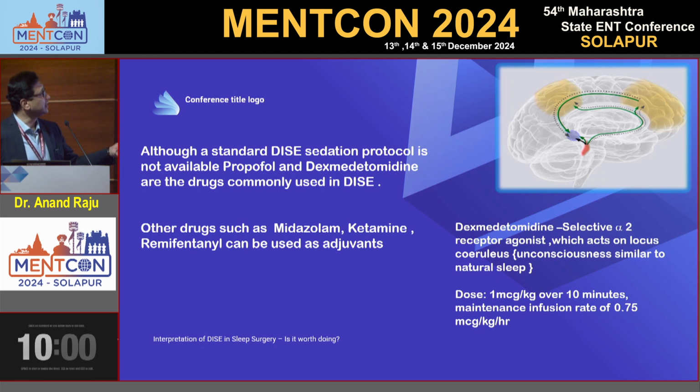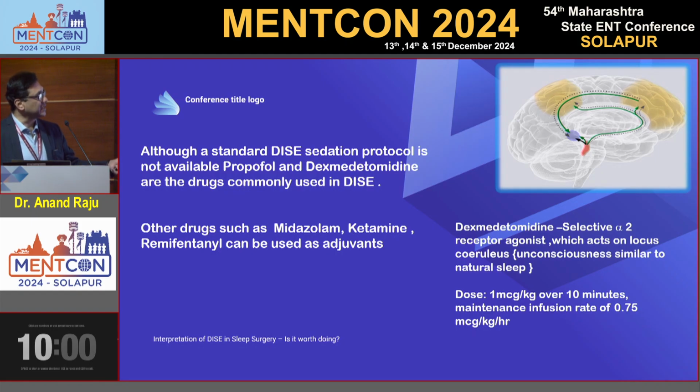So although a standard DISE sedation protocol is not available, propofol and dexmedetomidine are the drugs commonly used in DISE. Other drugs such as midazolam, ketamine, and remifentanil can be used as adjuvants. Sometimes the patient can't sleep even with propofol and dexmet. At that time we can give a little bit of incremental dose of midazolam and fentanyl.